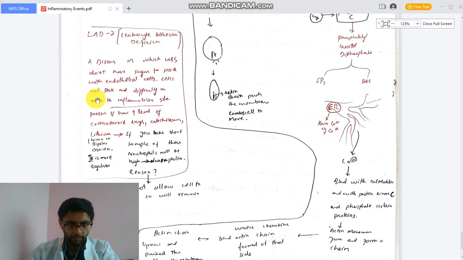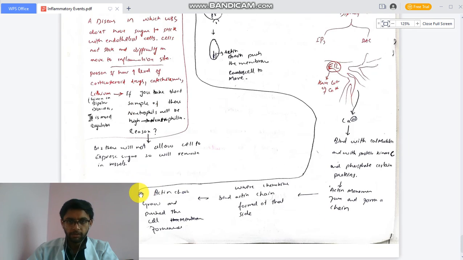If we look at the blood sample of this patient, we see a lot of neutrophilia, because neutrophils cannot move to the interstitial space, so they remain in the blood for a longer time.